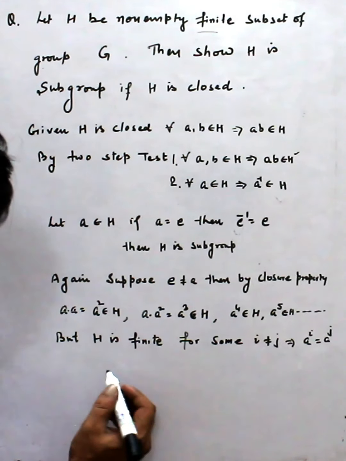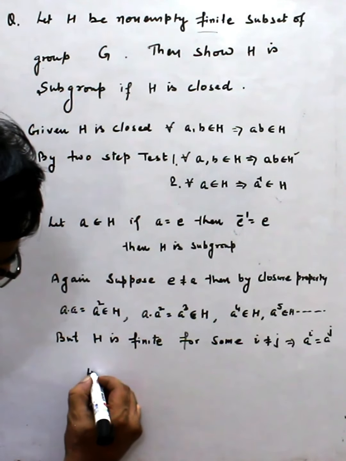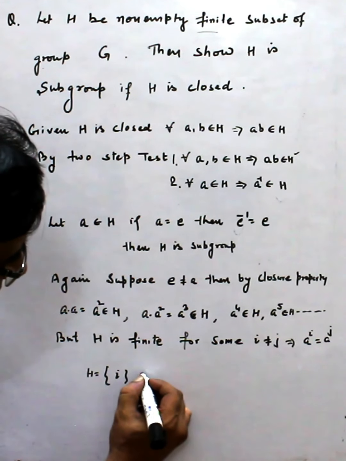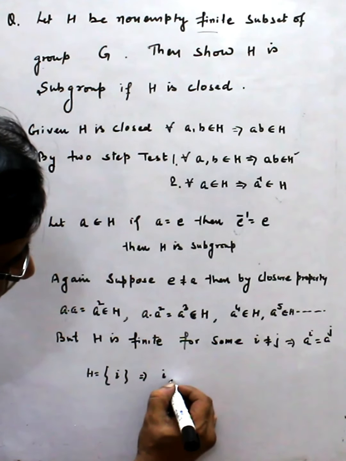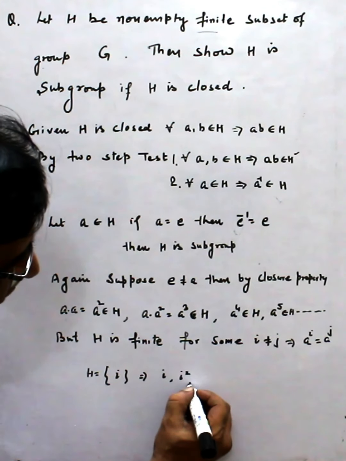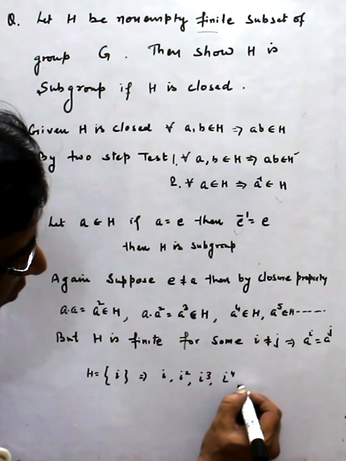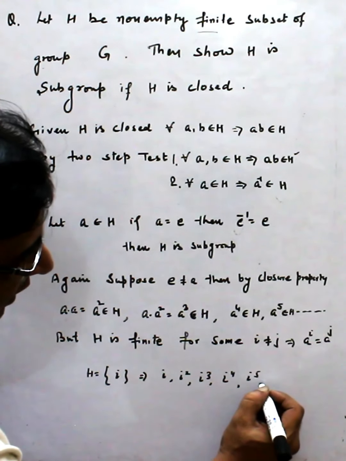Like, for example, if I take H equal to {i}, then what happens? i, i square, i cube, i^4, i^5.